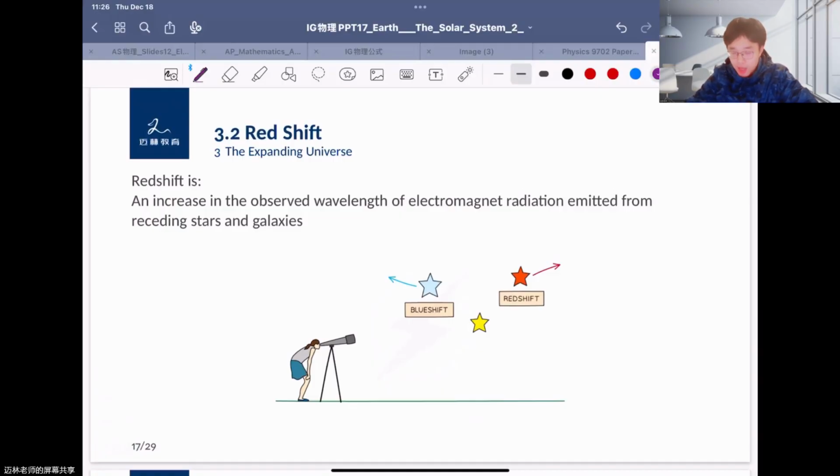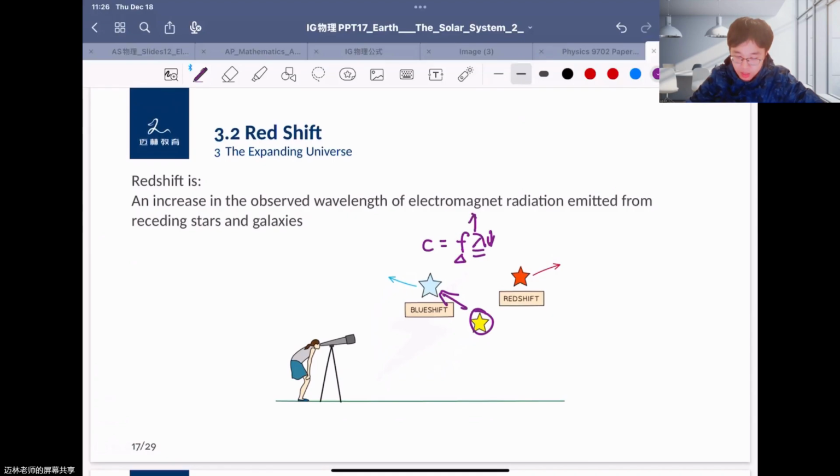If here is a yellow star, it may turn blue, because we have the velocity c equals frequency times wavelength, and blue has a smaller wavelength than the yellow star. So it has a bigger frequency than the original star.